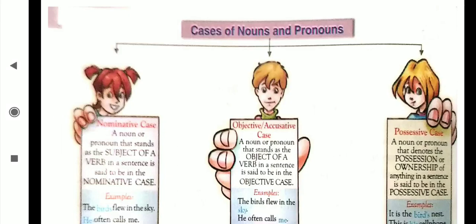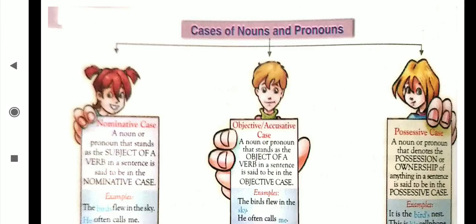Now, cases of nouns and pronouns: nominative case, objective case, and the possessive case. Now what is the nominative case? Do you understand what is the nominative case of the noun and pronouns from the previous lesson? Yeah, then your next lesson also depends a little bit on that, because you understand that the nominative case comes as a subject only, the objective case comes after the verb only, and the possessive case comes for showing ownership.